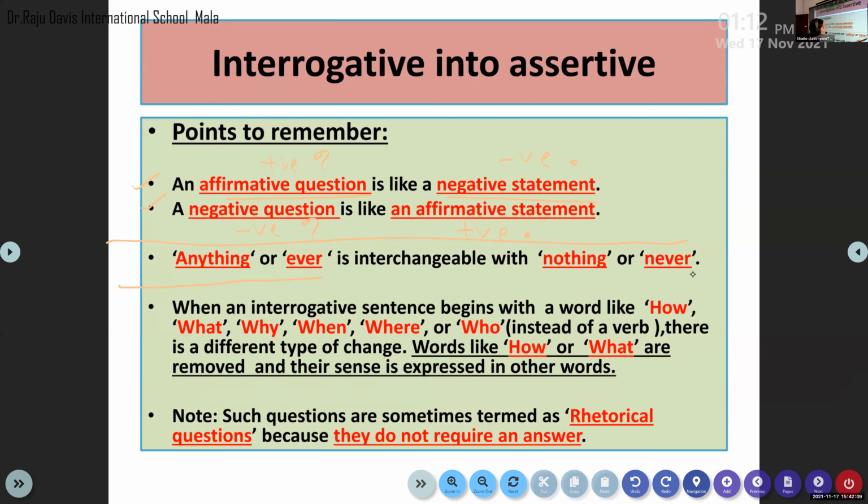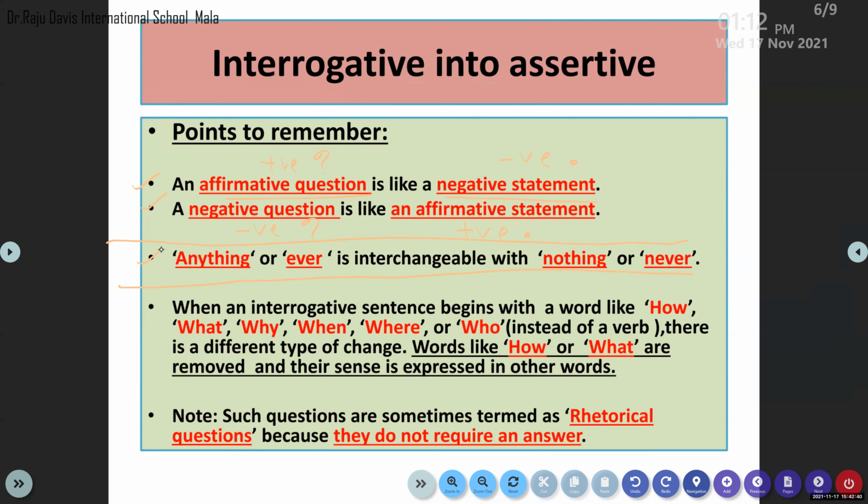In your sentence, if the question is having a word called anything or ever in it, when you change that question into a statement, anything can be changed into nothing and ever into never. Please note this statement also. Second statement, anything or ever is interchangeable with nothing or never. You must change the word anything with nothing. You must change the word ever with never.